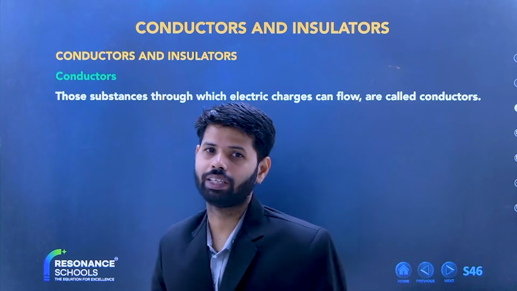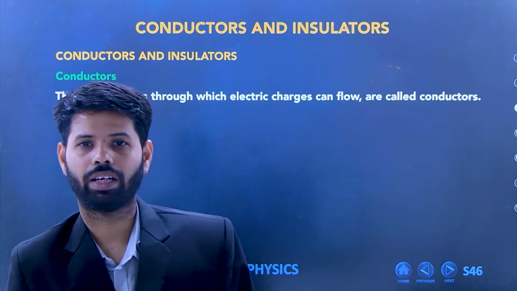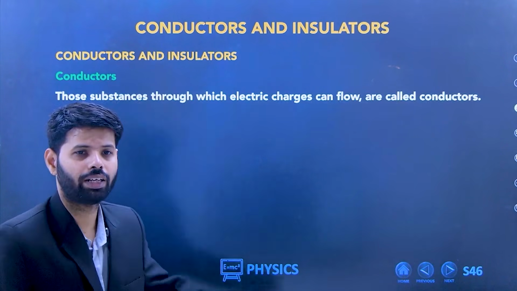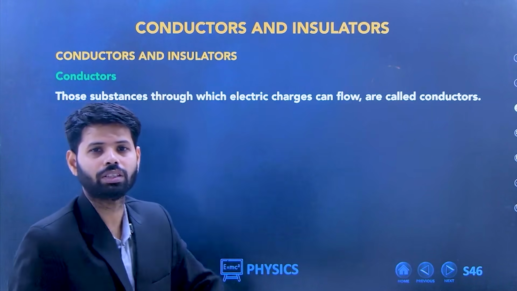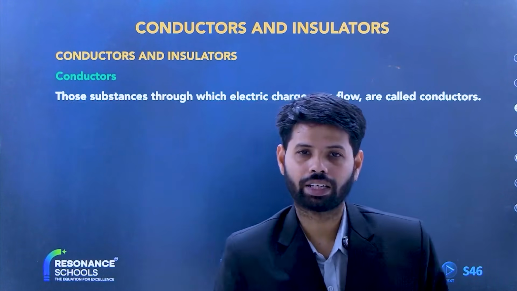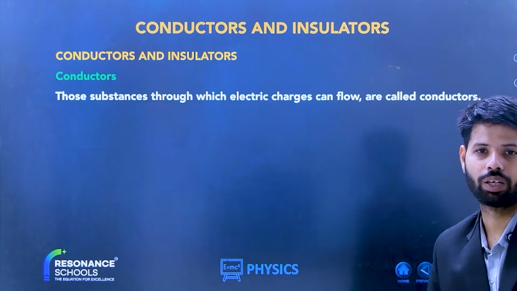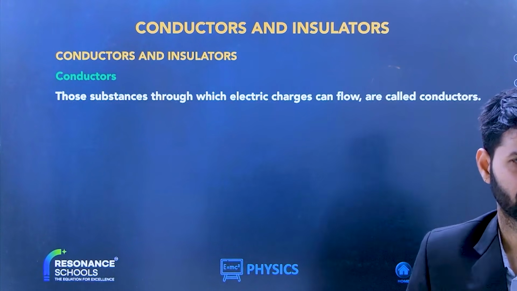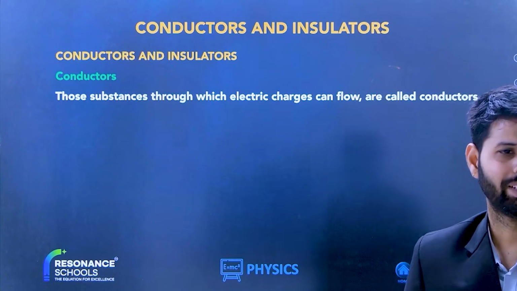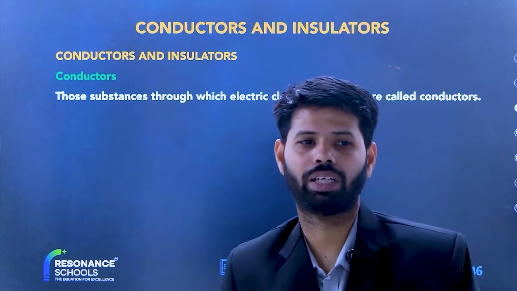Everyone write down. Electricity, first topic: Conductors and insulators. In that, write down conductors: those substances through which electric charges can flow are called conductors. Appliances, no, it is not appliances, but it is a substance.